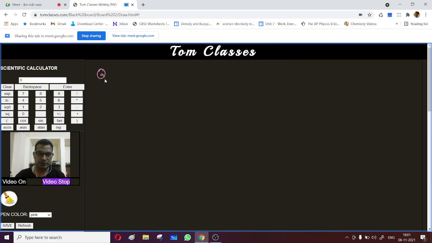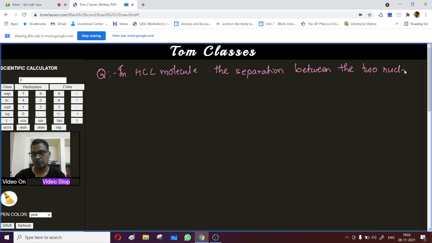Okay, the question is, this is a Kerala PET question. In the HCl molecule, the separation between the two nuclei is 1.27 angstrom.